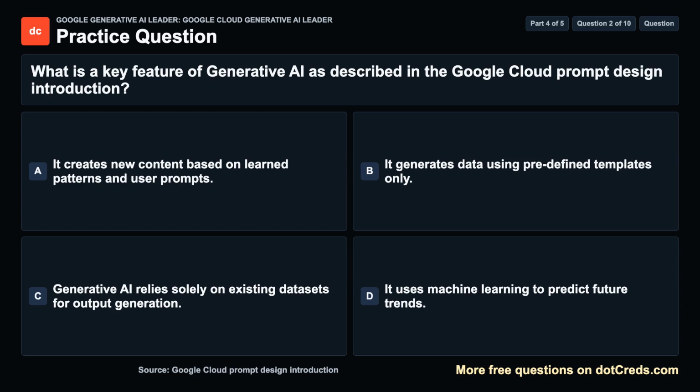Question 2. What is a key feature of generative AI as described in the Google Cloud Prompt Design Introduction? A. It creates new content based on learned patterns and user prompts. B. It generates data using predefined templates only. C. Generative AI relies solely on existing datasets for output generation. D. It uses machine learning to predict future trends. Take a moment, then we will review the answer.